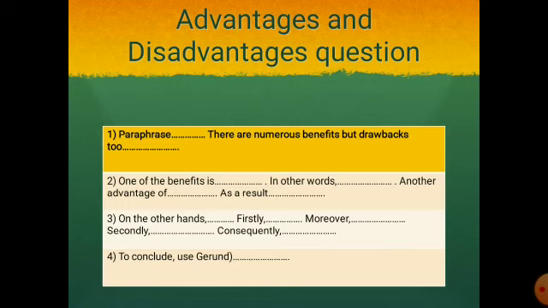In your first body paragraph, you can write one of the benefits is, in another word, another advantage of, as a result. Then, third, that is your second body paragraph, you can write on the other hand. Then, explain your other point. Firstly, moreover, secondly, consequently, and then in conclusion, use gerund.